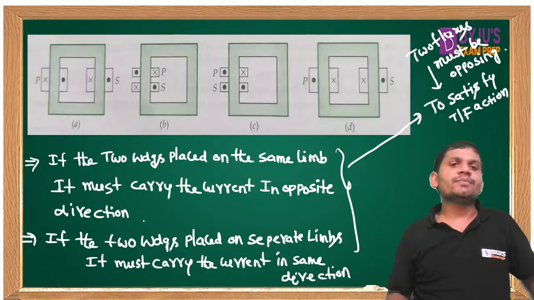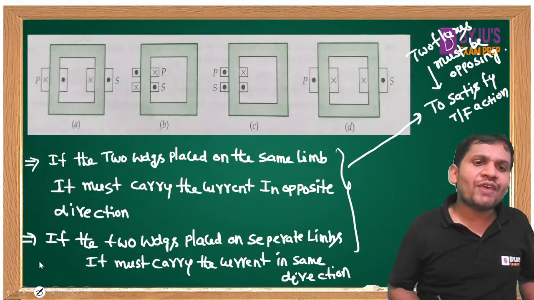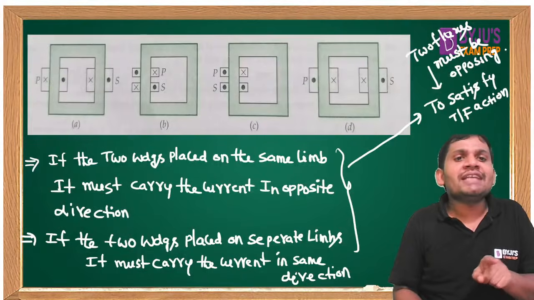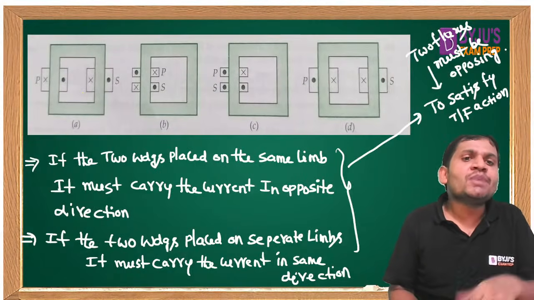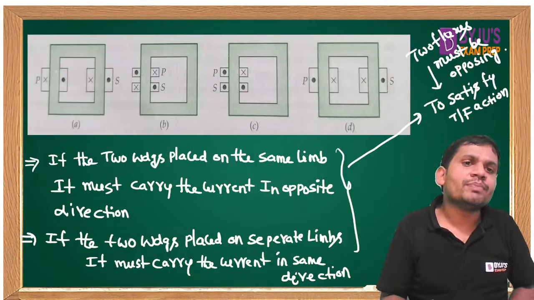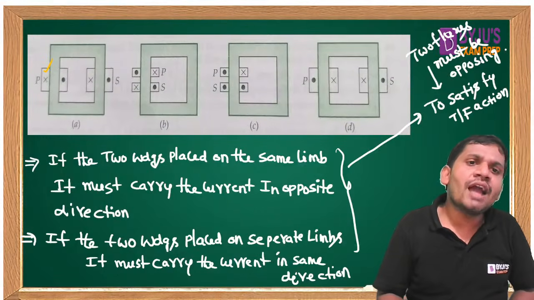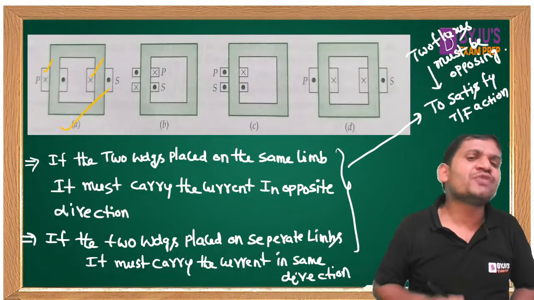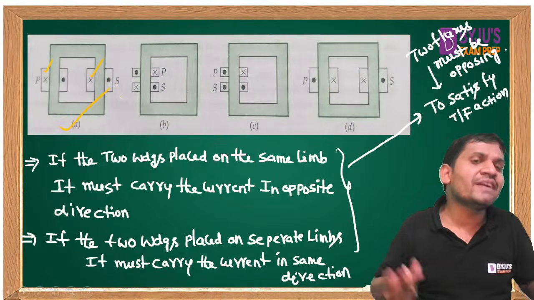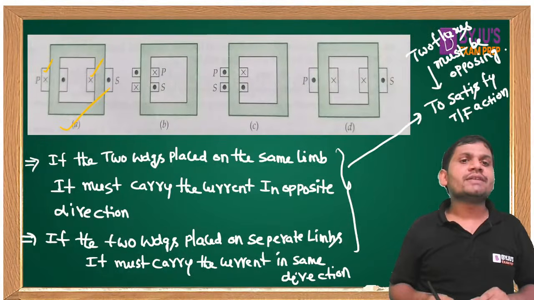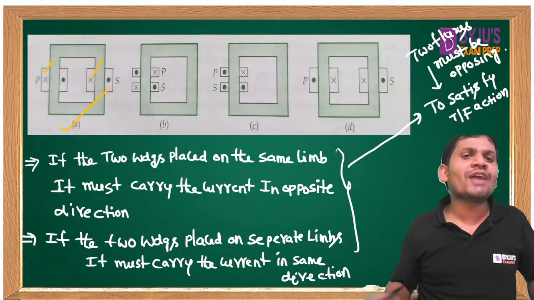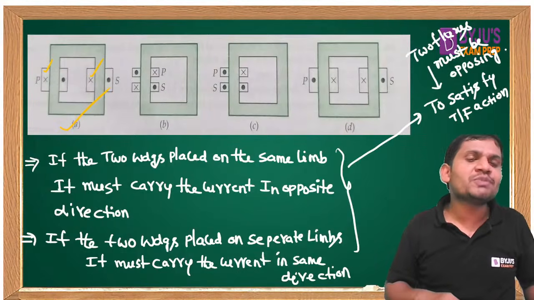Then in this case, see the first one. These windings are placed on separate limbs. They must carry the current in the same direction. Here current is entering, here also current is entering. That's why it satisfies the transformer action, which means the two fluxes must be opposing, friends.